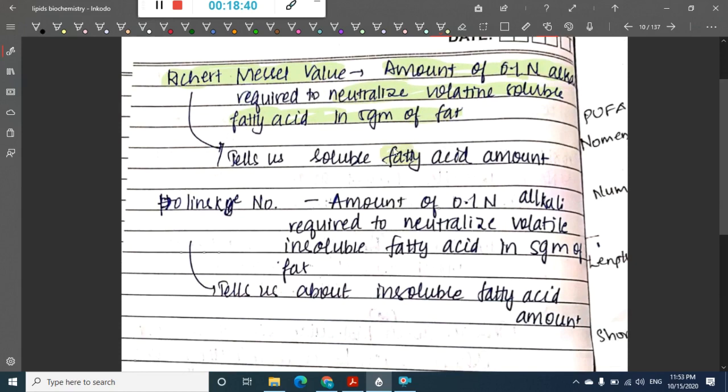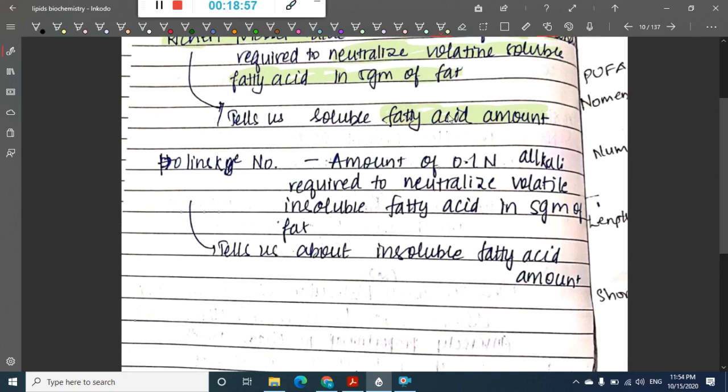It tells us about the fatty acid amount. That is the Reichert-Meissl value, which is the amount of 0.1 normality alkali required to neutralize the volatile soluble fatty acids in 5 grams of fat.